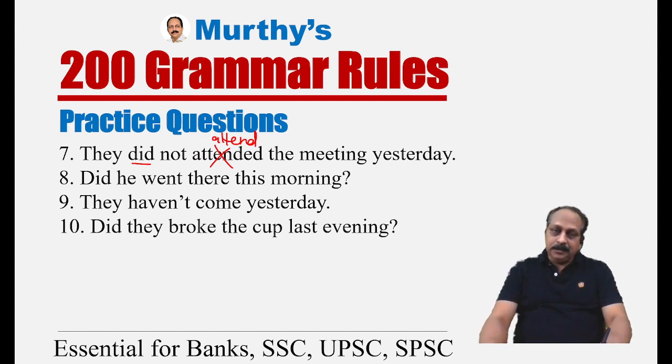Did he went there this morning? This is again a common error. A lot of people tend to say this, which is not correct. Did, interrogative, past form. It is in past, but the second verb should be in bare infinitive, not in the past form. Did he go? Did he go there this morning? Then it is correct.